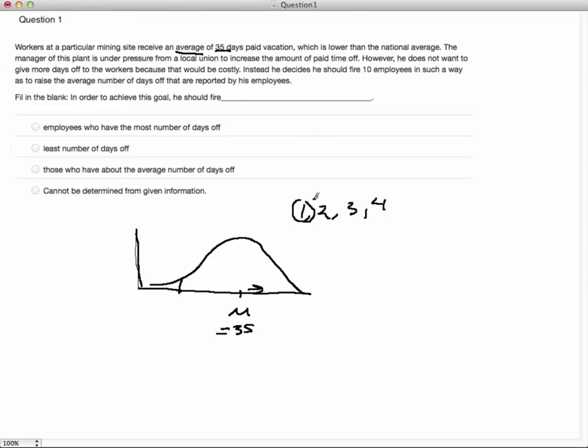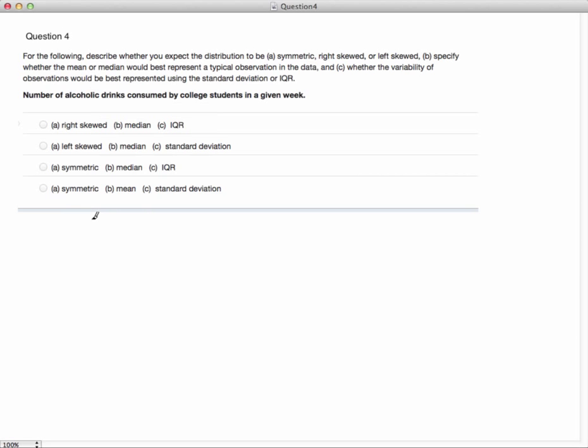Well, if you crop off this number right here, now you're going to have 9 divided by 3, or 9/3, which is 3, which is bigger than 10/4. So taking away the lower number makes the mean move up. So the ones he's going to want to lay off are the ones with the least number of days off. Okay, so let's move on to question 2.